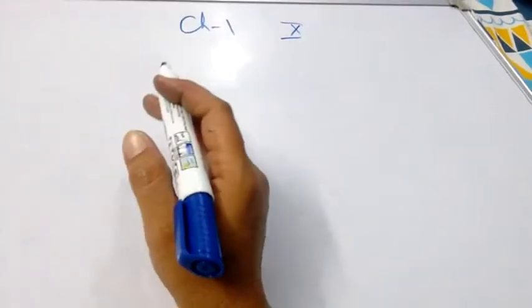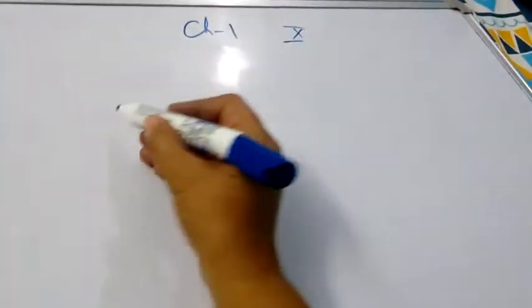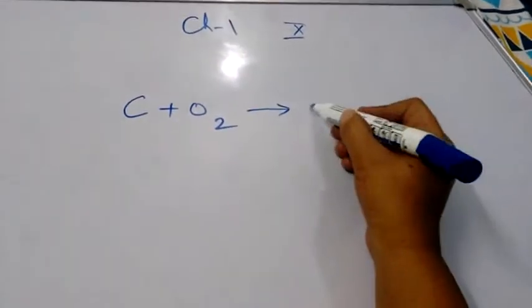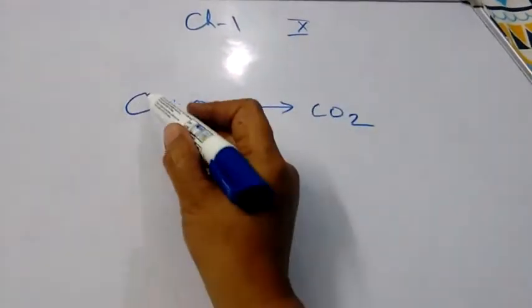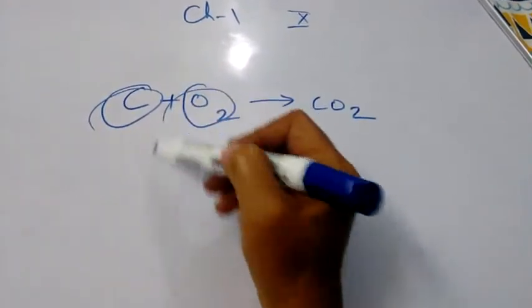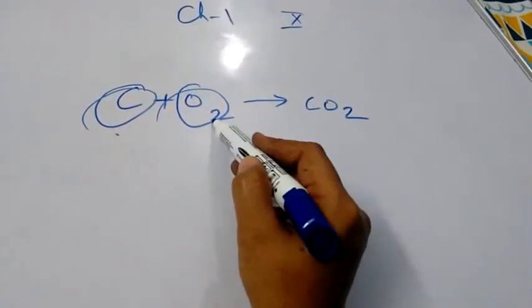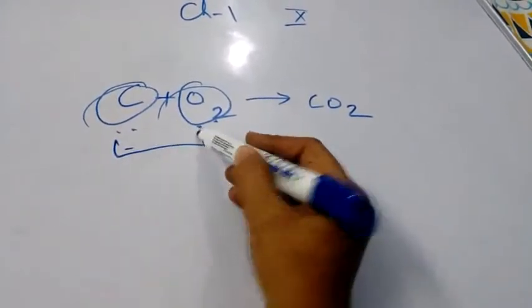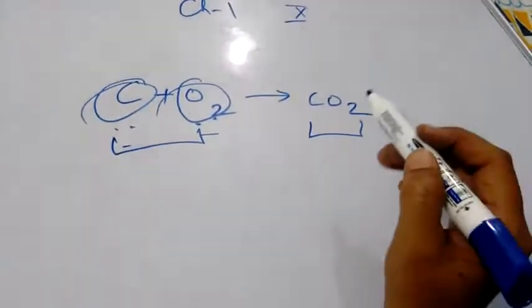Means when we write a chemical reaction, C plus O2 gives CO2, in which carbon and oxygen, these two substances are reactants. These are called reactants, and this is the product of the reaction.